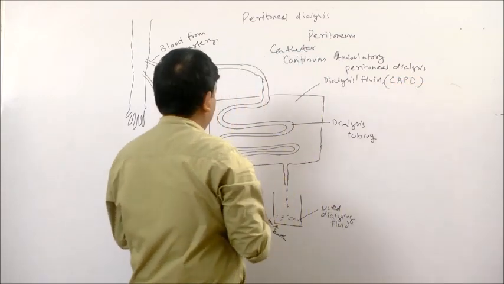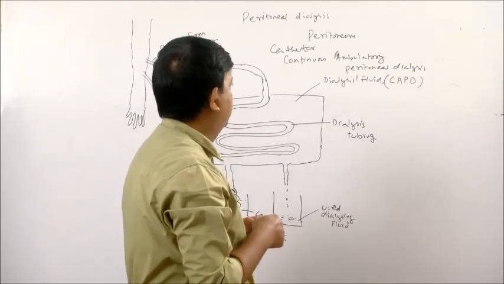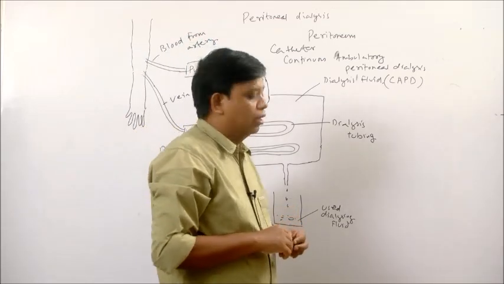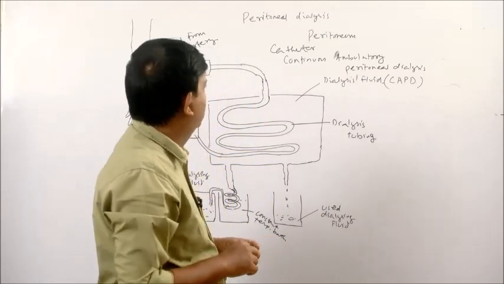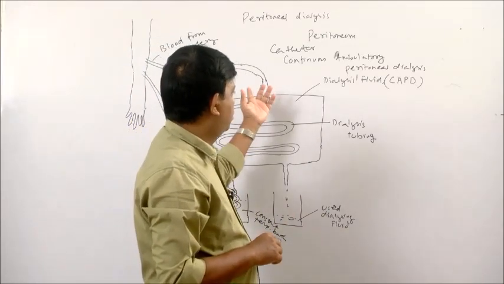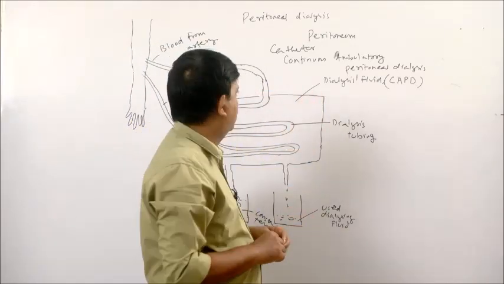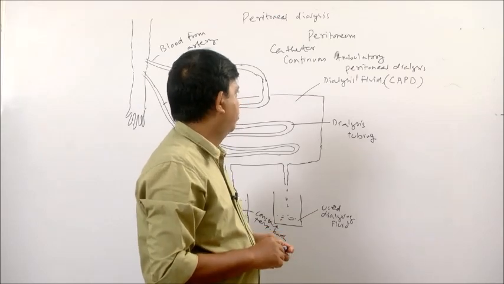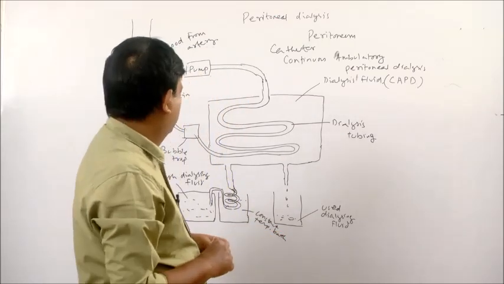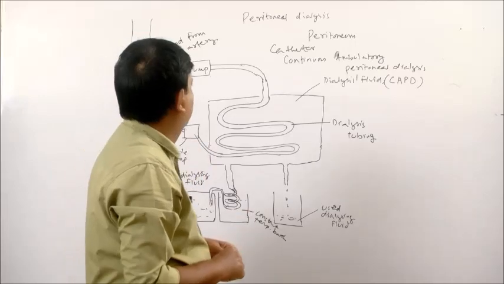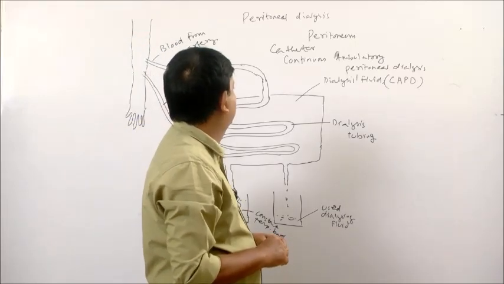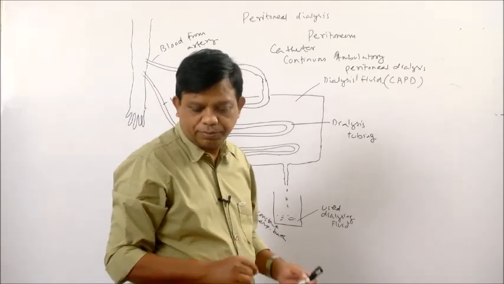This peritoneal dialysis is also known as continuous ambulatory peritoneal dialysis because when the process is on, the patient can move about. Ambulatory means moving about. So, these were the two dialysis methods.